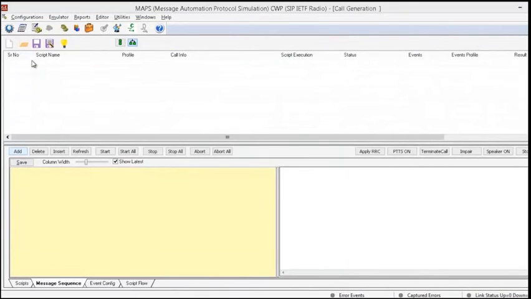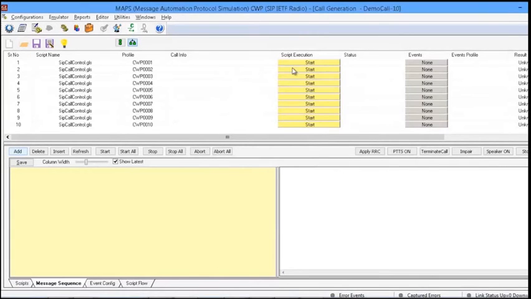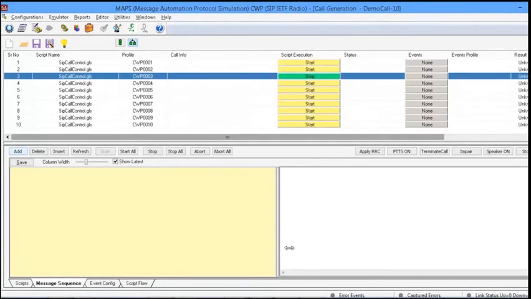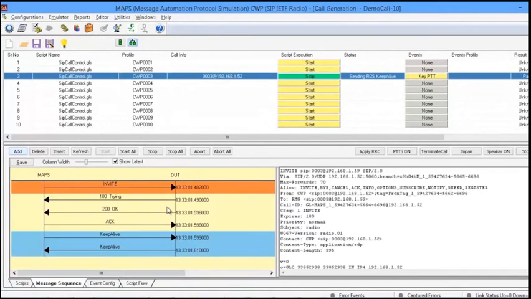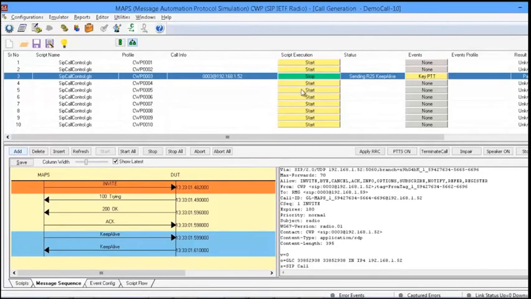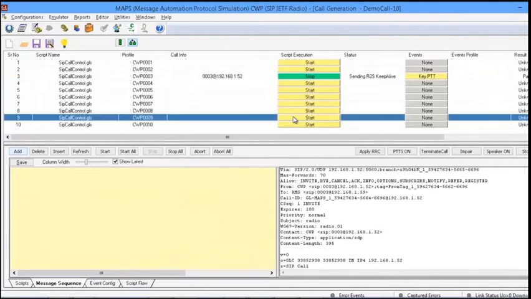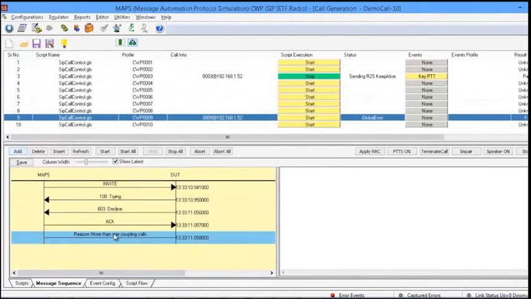Now I will demonstrate the different call handling capabilities of the radio. The third call is a coupling call. The coupling call is established now. If there is one more normal coupling call, then that needs to be rejected. So you can see here more than one coupling call. If there is an emergency coupling call, then the normal coupling call should be terminated. This call should be terminated when I attempt the 10th call.